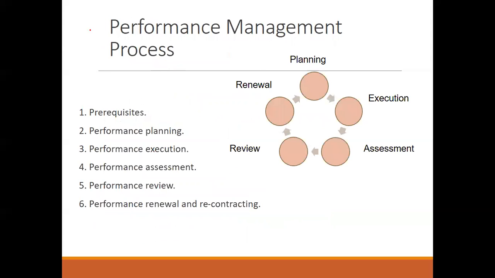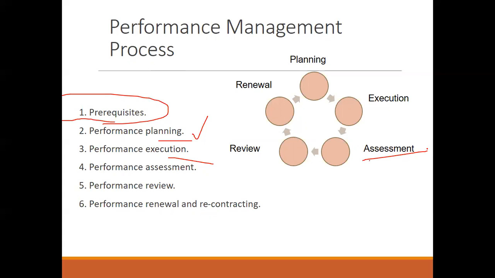Then, how does this performance management process work out? First of all, it works out with the prerequisites. What are the prior things which have to be in place, wherein then planning goes: what exactly, how, whom exactly, on what basis is the performance going to be managed. Then the execution takes place, in the form of implementation. After that, the assessment happens. You can say evaluation happens. And based on the evaluations, the reviews are given in the form of feedback.